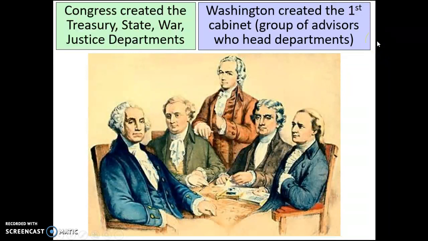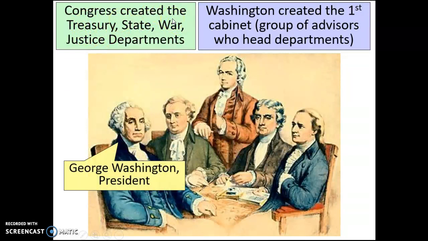The president is going to take all the different parts of his particular branch of government, the executive branch, and he's going to put someone at the head of each of those parts. Specifically, we're going to talk about 4 and then focus in on 2: the Treasury, the State Department, the War Department, and then the Justice Department.